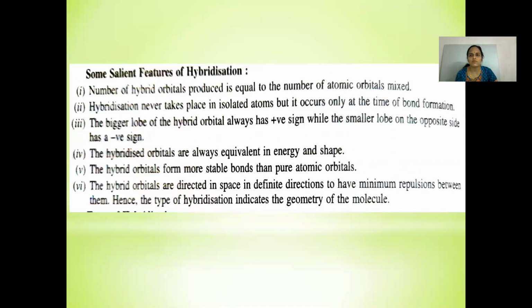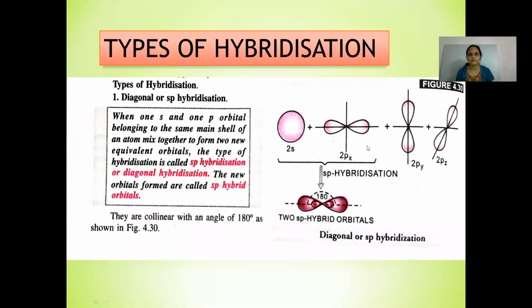The hybridized orbitals are always equal in energy and shape. The hybrid orbitals form more stable bonds than pure atomic orbitals. The hybrid orbitals are directed in space in definite directions to have minimum repulsions between them. Hence, the type of hybridization indicates the geometry of the molecule.